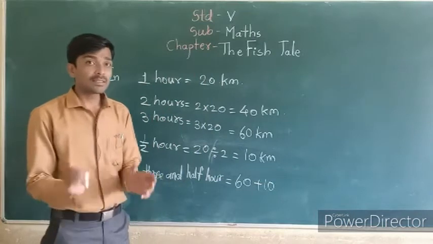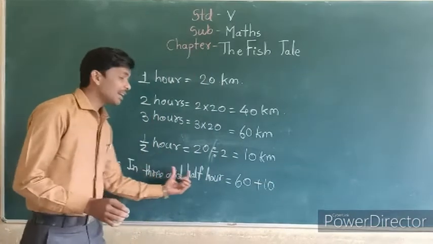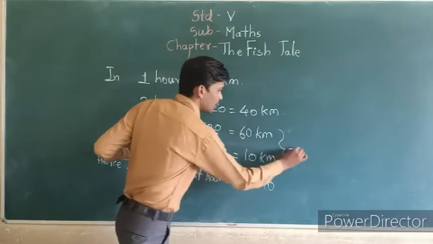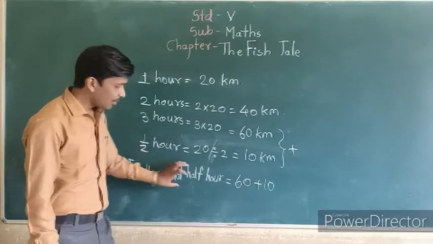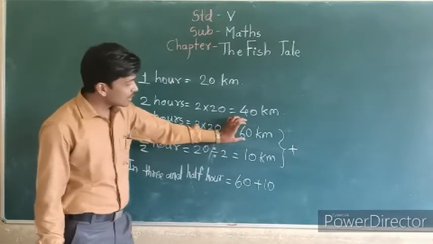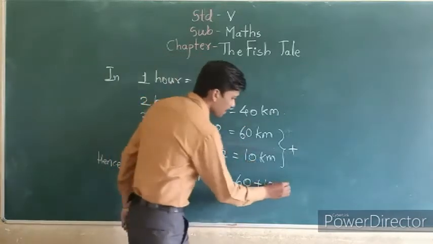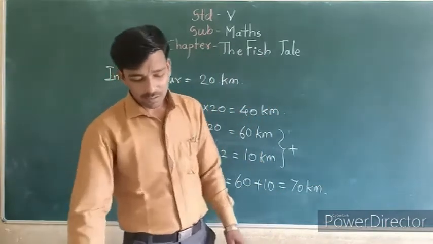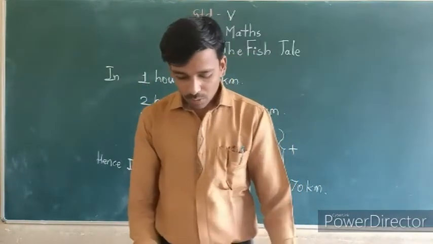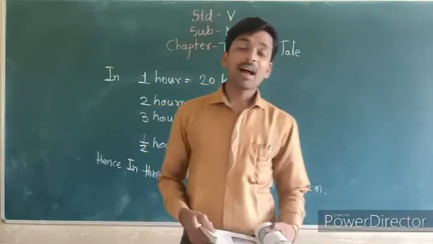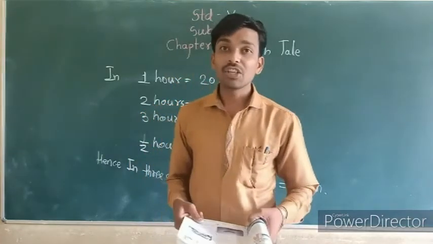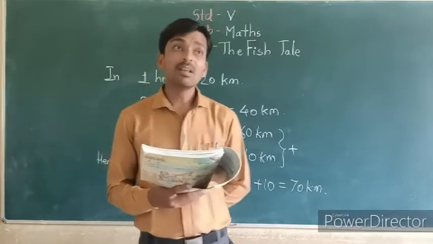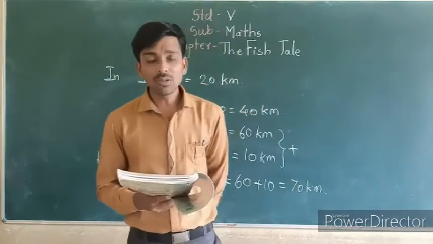Why do we have to write this? See once again, they ask for 3.5 hours. See, this is 3 hours and this is half an hour, so we can add these two. I will write 3.5 hours here, and here we can add 60 and 10. 60 and 10 means 70 kilometers. Means what? How far would the motorboats go in 3.5 hours? Our answer is 70 kilometers. In 3.5 hours they can travel 70 kilometers. All of you understood? Okay, see.